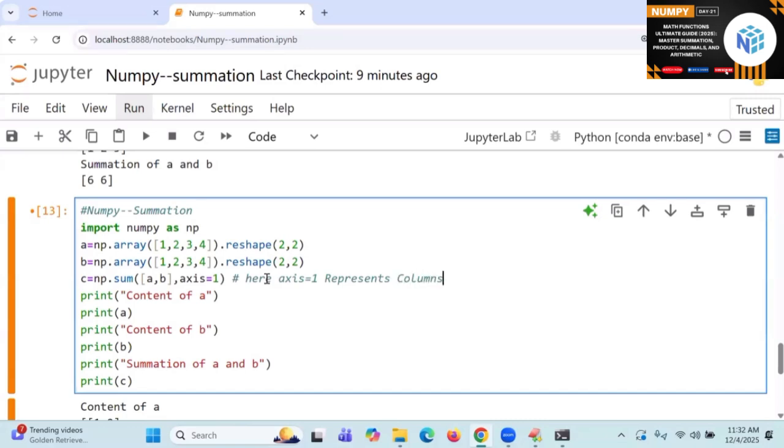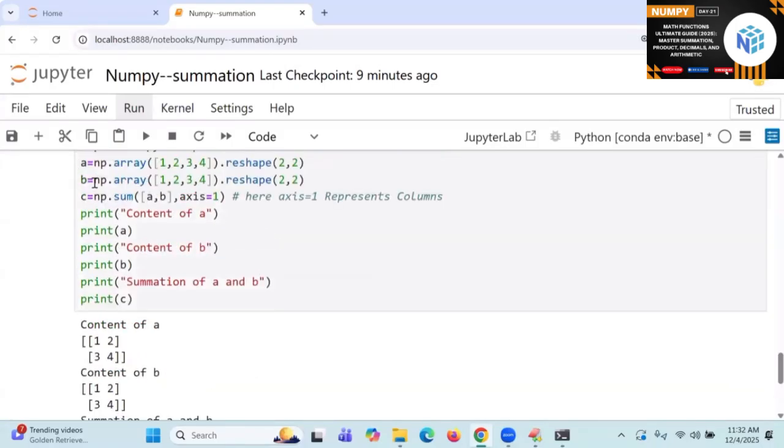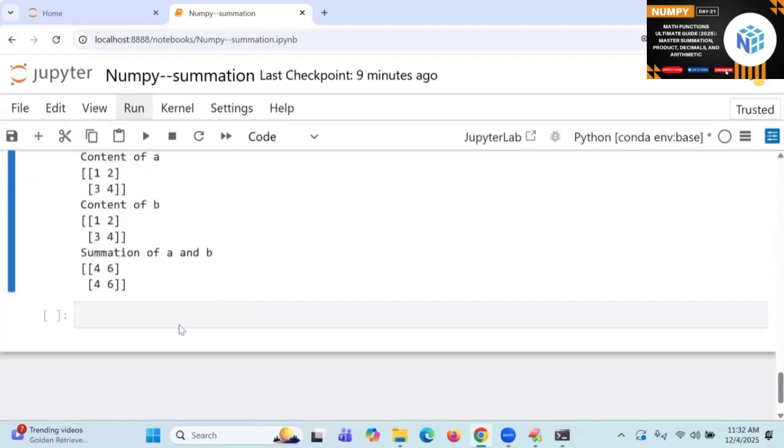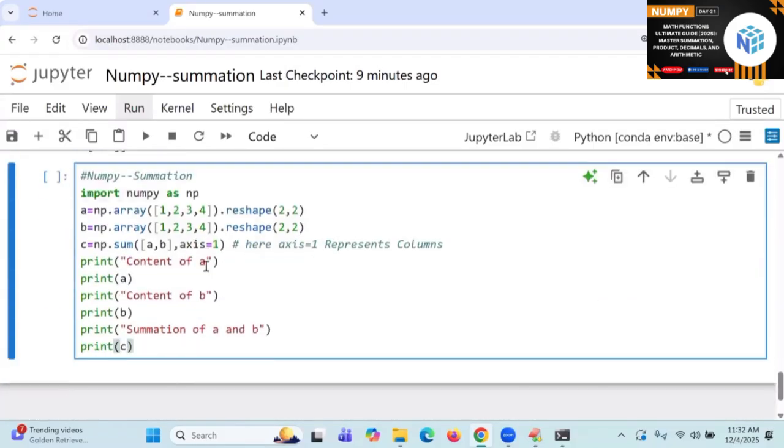Columns. And already in our previous classes, the axis is equal to 1 kind of situation was completed. Now go to the next. Which sum are we going to apply? Axis is equal to 0 represents what here? Rows. Online students.